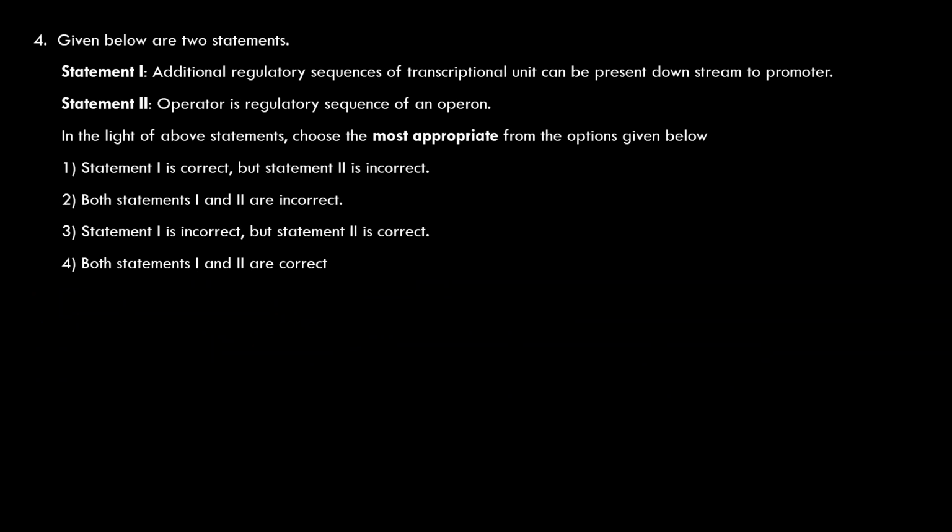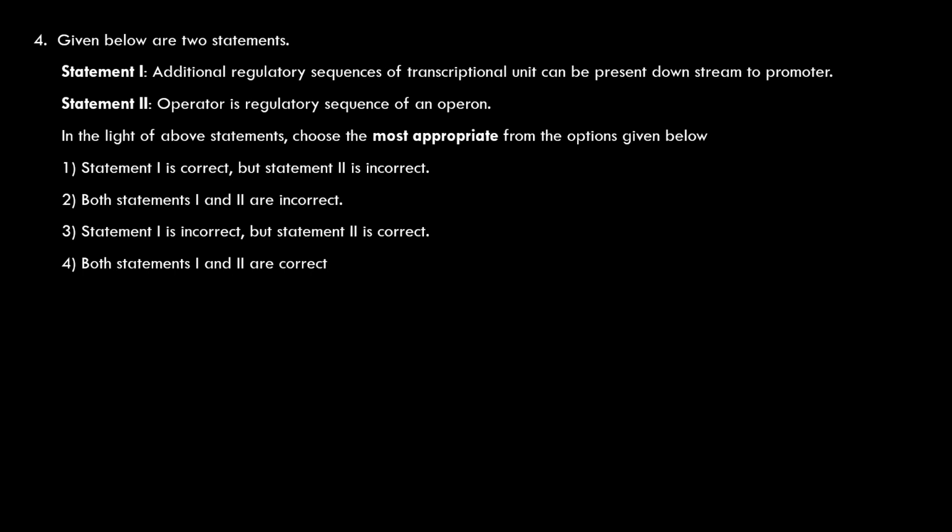The statements are given. You have to choose whether statement 1 and statement 2 are correct or incorrect, and which one is correct and which one is incorrect. Additional regulatory sequences of transcriptional unit can be present downstream to promoter. Absolutely. Additional regulatory sequence can be present downstream or upstream to the structural gene or promoter. So, operator is a regulatory sequence of an operon. So, this is also true.